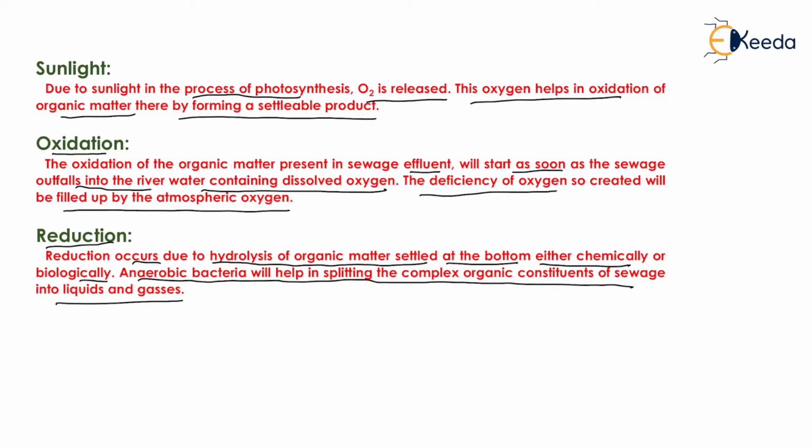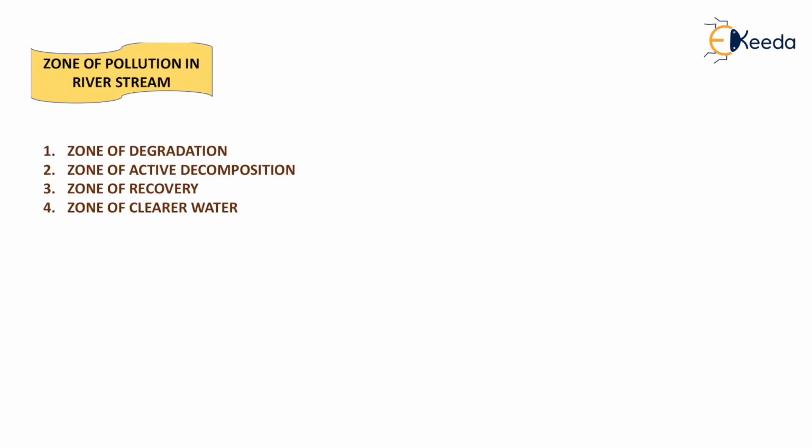Now due to this anaerobic process, bacteria will decompose the organic matter anaerobically, due to which a large amount of gases will be coming out from that water. Now this is known as the reduction process. Clear to all? Now we will see the zone of pollution in river stream.